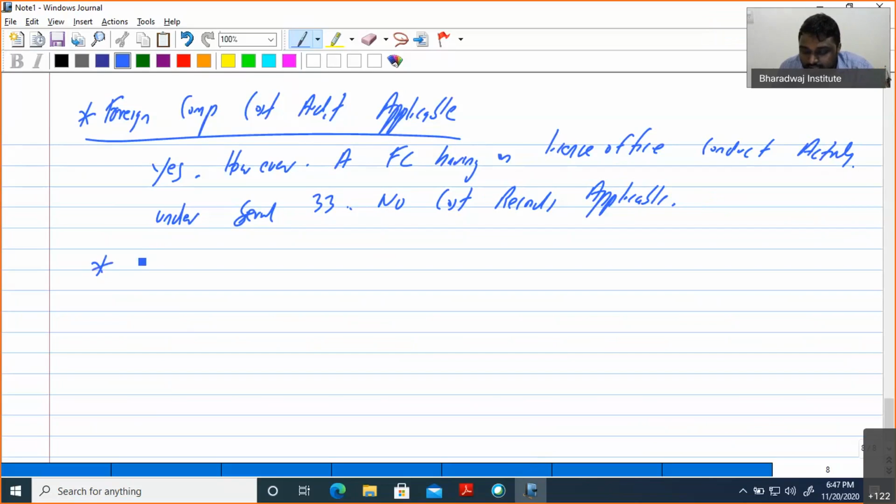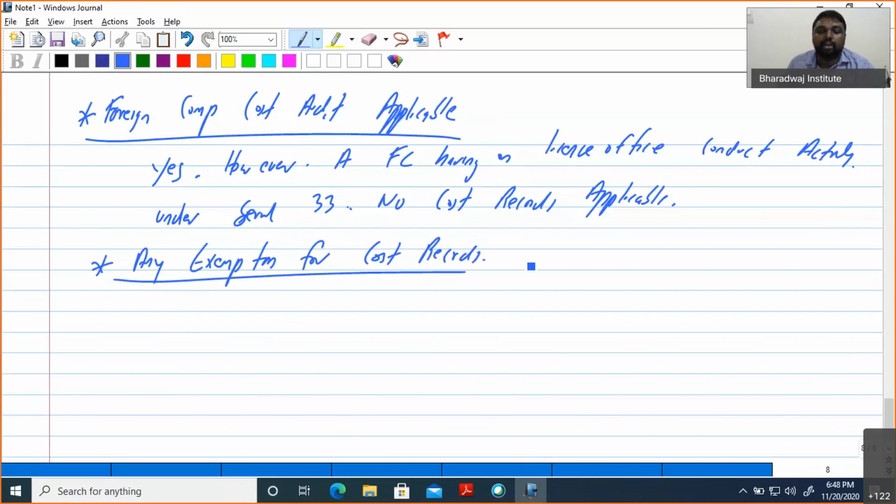Another very important question: any exemption for cost records? Yes. What is the exemption? Small scale industry, small scale company.